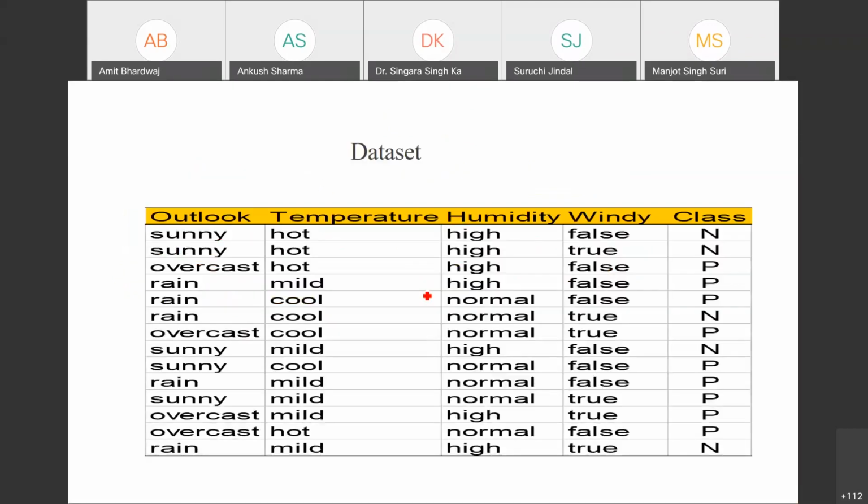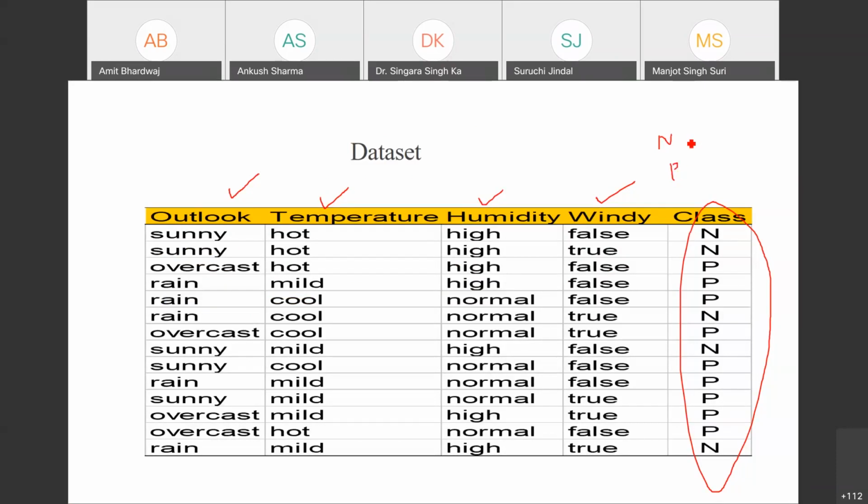So let's start with the data set. We have a simple data set, and we will use it to find out the conditional probability. In this data set we have 4 input features: outlook, temperature, humidity, and wind. And this is my class, you can say output feature. We have two classes, one negative and one positive.